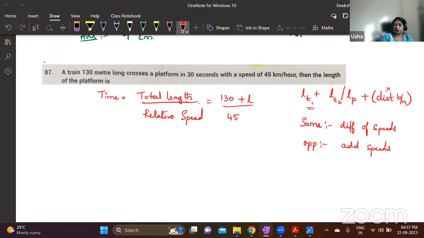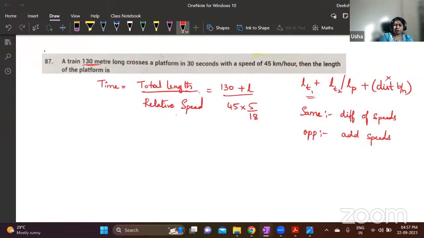And here, if you observe, time is given in seconds and the distance is in meters. So speed should also be converted to meter per second. So how do you convert kilometer per hour to meter per second? We multiply by 5 by 18. And time is 30. So 30 is equal to (130 plus L) divided by 45 into 5 by 18.